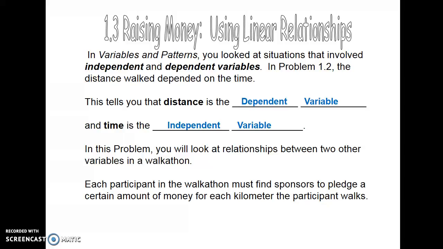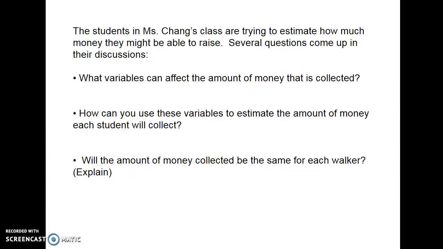So each participant in the walkathon must find sponsors to give them money. So they try to decide how they want to get money from their sponsors. So they start looking at these questions about what kinds of things can affect how much money that's collected. Will the amount of money collected be the same for each walker? So they have a class discussion about that. You don't necessarily have to answer those questions. They're just important questions to consider.